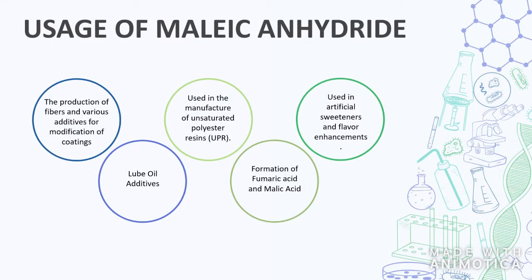So for the next slide, I'm going to talk about the uses of maleic anhydride. So for the first one, maleic anhydride is used in the production of fibers and various additives for modification of coating. Next, around 42% of world maleic anhydride output is used in the manufacture of unsaturated polyester resin, or we call it UPR. And also in the food industry, maleic anhydride is used in artificial sweeteners and flavor enhancement. Also used in lube oil additive and for the formation of fumaric acid and malic acid.